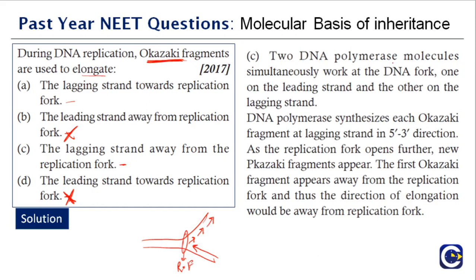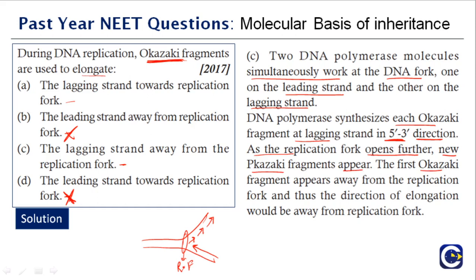Two DNA polymerase molecules simultaneously work at the DNA fork, one on the leading strand and the other on the lagging strand. DNA polymerase synthesizes each Okazaki fragment at the lagging strand in 5' to 3' direction. DNA is always synthesized in 5' to 3' direction. As the replication fork opens further, new Okazaki fragments appear.